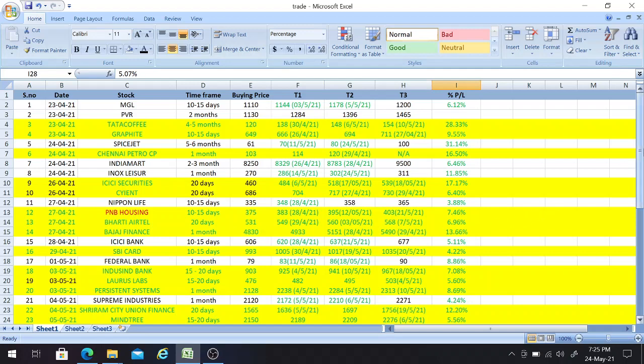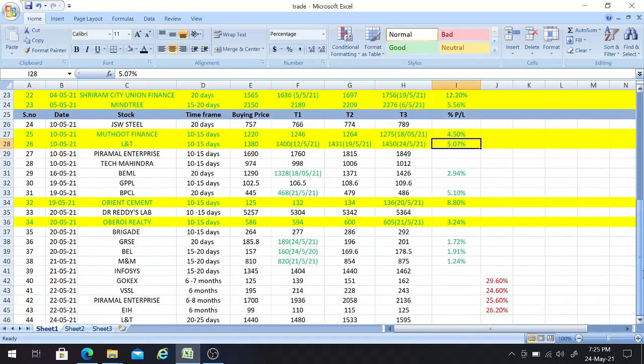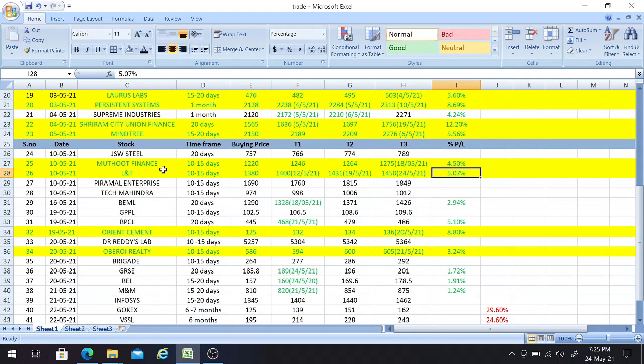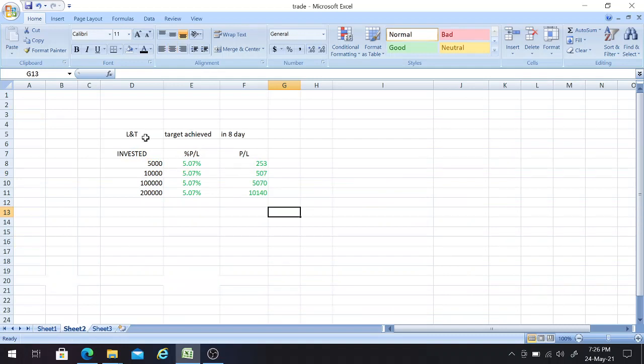Firstly, I would like to discuss the L&T stock which achieved all three targets. I gave the buy call for this stock on the 10th of this month with a time frame of 10 to 15 days, with a buying price of 1380, a T1 of 1400, a T2 of 1431, and a T3 of 1450. Previously, by the 19th of this month it achieved the second target, and today it achieved the third target also, giving us a percentage return of 5.07%. That means we achieved this target in 8 days.